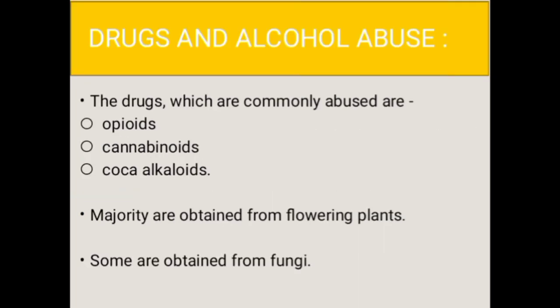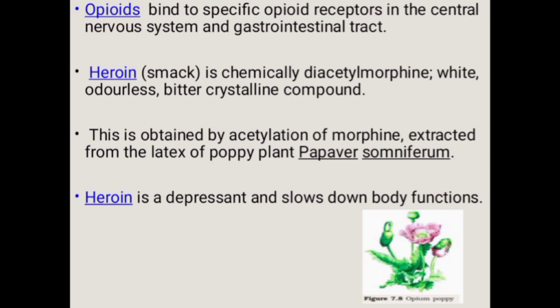Let us discuss one by one. Opioids are the drugs that bind to the specific receptors which are present in the central nervous system and gastrointestinal system. The specific substance binds to that specific receptor, so only then it can show its function.